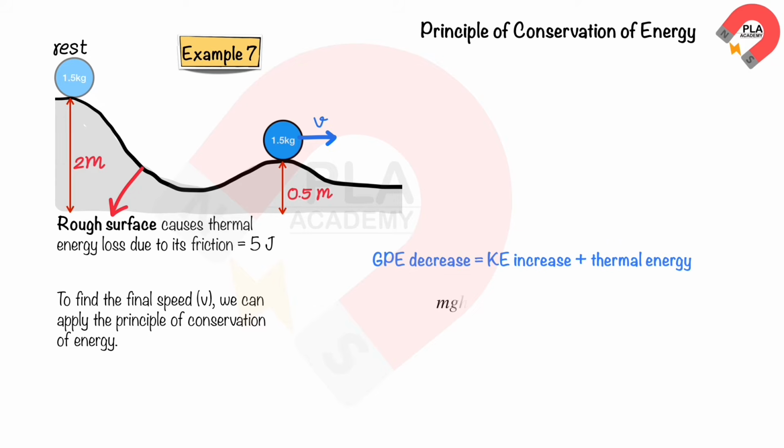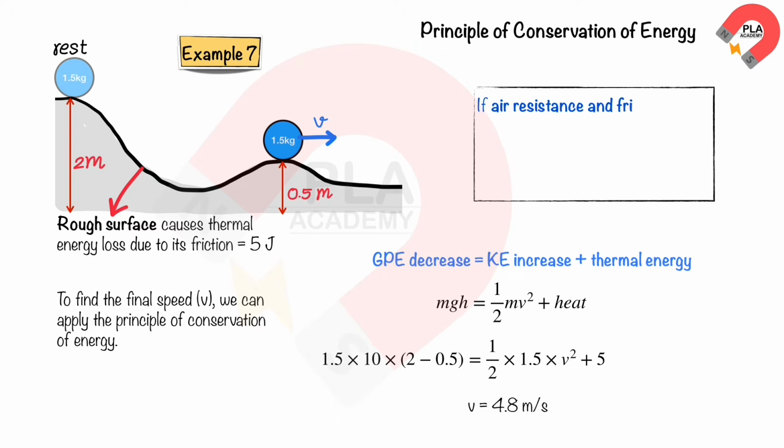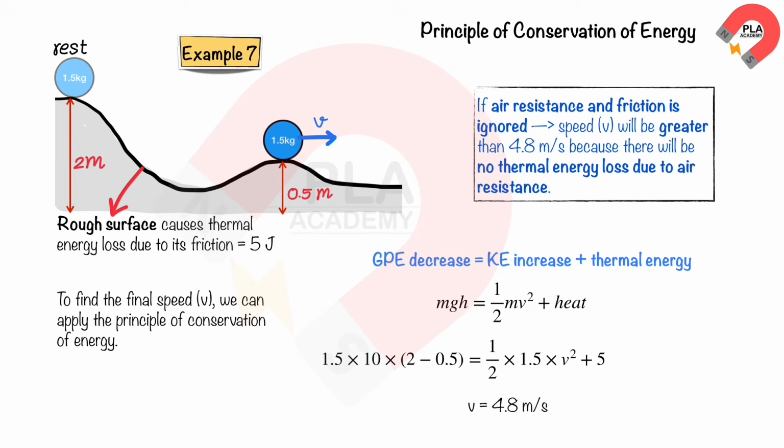Using the equation mgh equals half of mv squared plus thermal energy lost, we can substitute the values: m equals 1.5, g equals 10, h equals 2 minus 0.5, and thermal energy lost equals 5. Solving this equation, we find that the speed, v, equals 4.8 meters per second. If air resistance and friction are ignored, the speed, v, will be greater than 4.8 meters per second, because there will be no thermal energy lost due to air resistance.